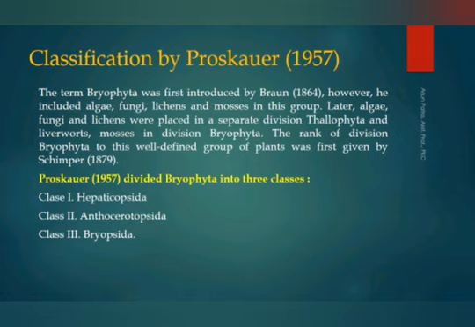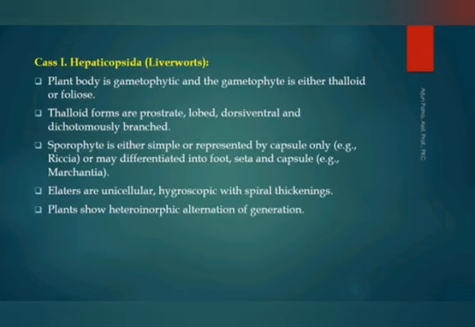Next, Anthocerotopsida. The class Anthocerotopsida has some characteristic features. Gametophytes are dorsiventrally differentiated, but internal tissue differentiation is absent. Rhizoids are smooth-walled, scales absent. Sex organs are embedded in the gametophytic tissue.